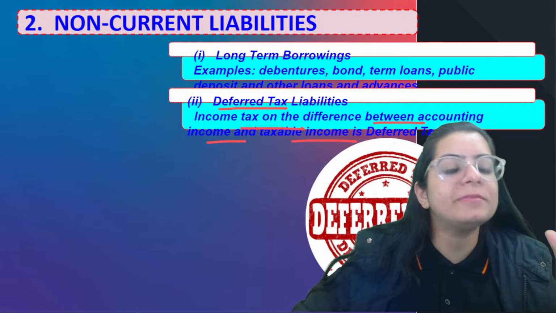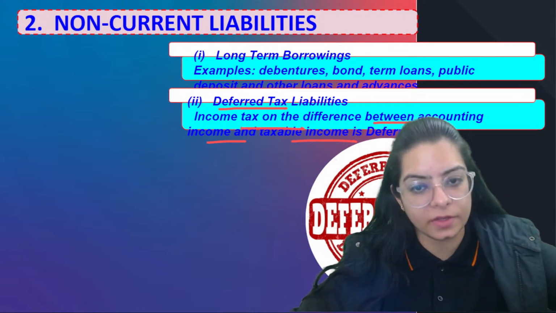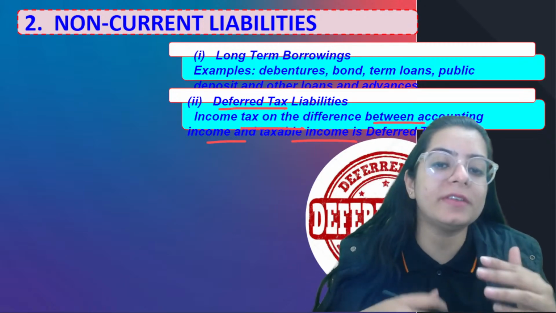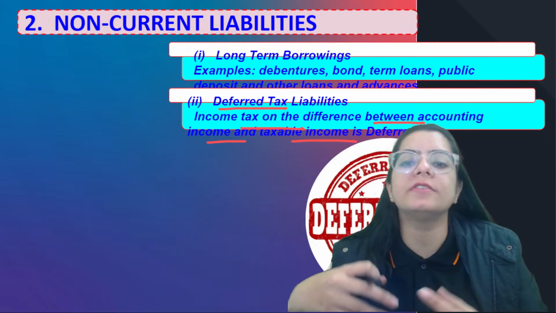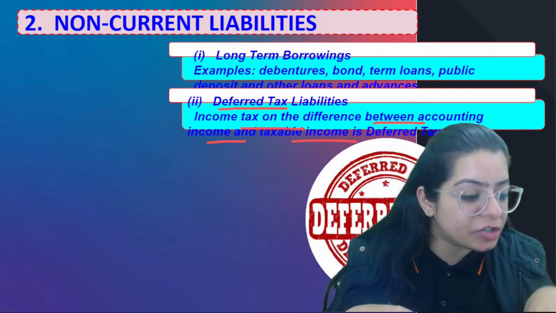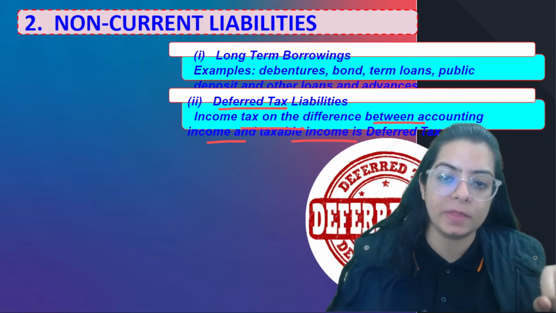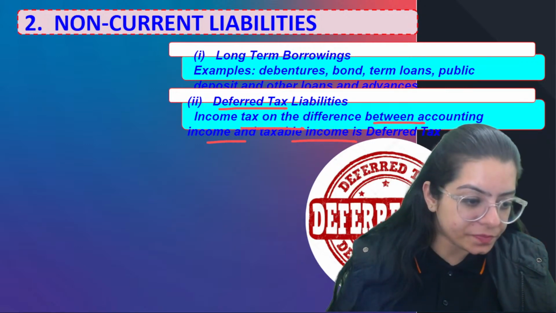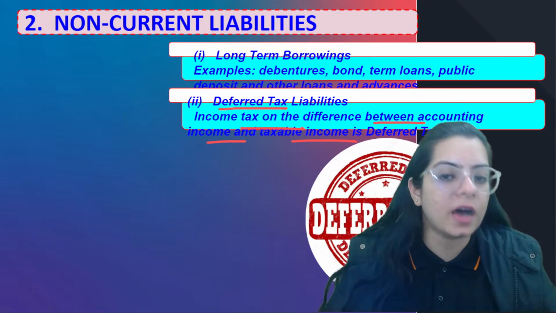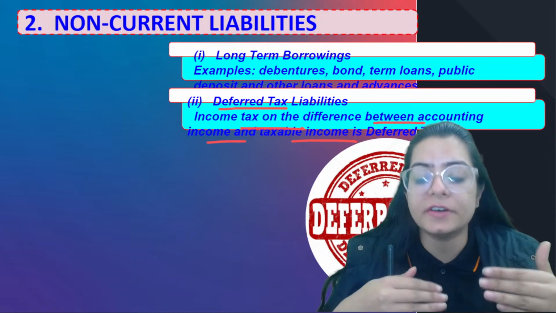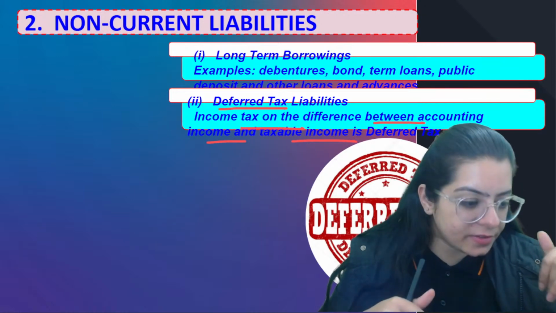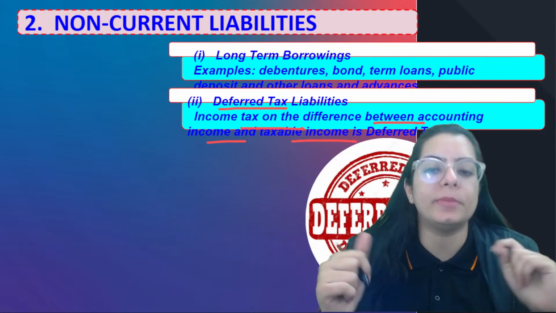Sometimes we saved less, and later when the profit came, the tax turned out to be more, so you will have to pay more tax. That is why it is turned into deferred tax liability.